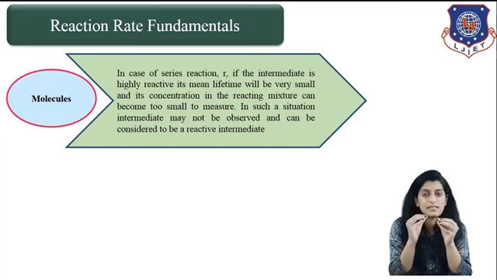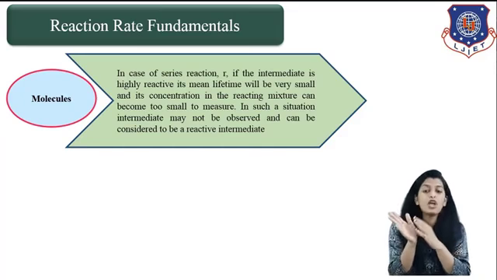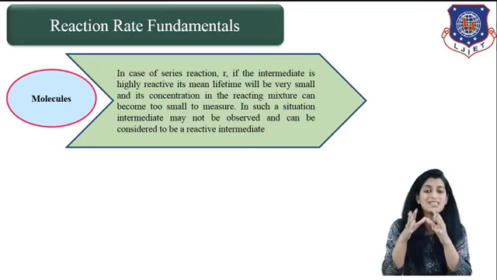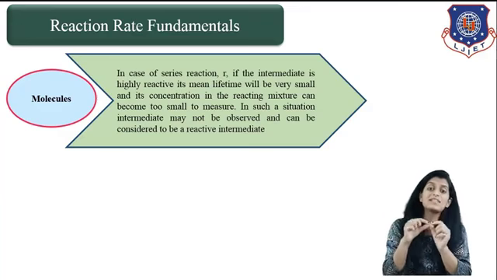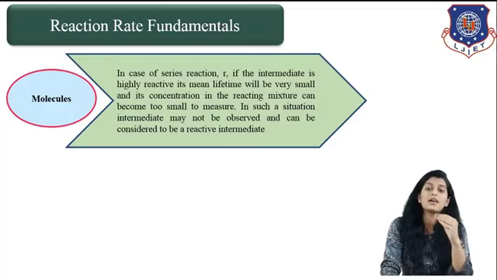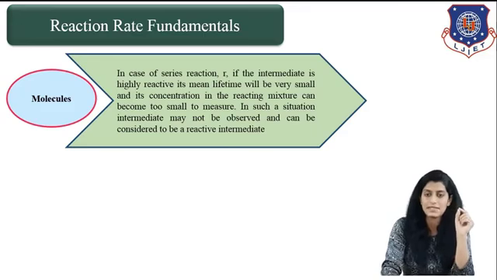All such substances are termed molecular intermediates. In such a situation, the intermediate may not be observed and can be considered a reactive intermediate, and that reactive intermediate is basically a molecular intermediate. So whenever some intermediate product is formed and is quickly absorbed or quickly reacted, it is termed a molecular intermediate.